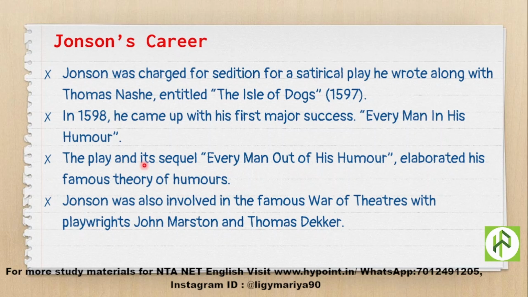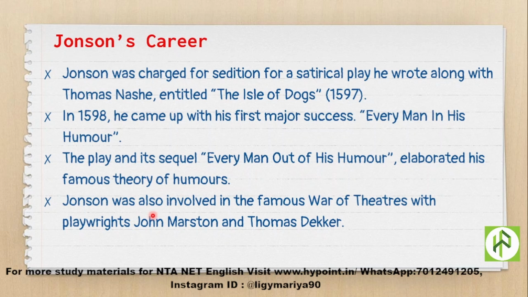And the play and its sequel, Every Man in His Humor has a sequel known as Every Man Out of His Humor, elaborated his famous theory of humors. So the then concept about humor is that there are 4 humors available for a human being, and whichever is the prominent humor in an individual, according to that humor, the character of the person will get displayed. So we will have that kind of a character according to the prominent humor that we have inside us. Okay, so that was his famous theory of humor.